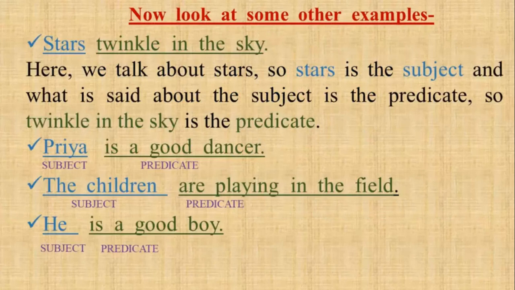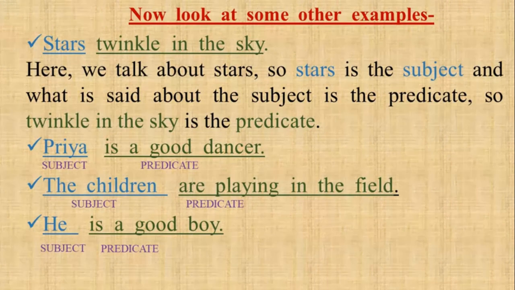Look at some other examples. Let us find out the subject and the predicate in these sentences. First sentence is stars twinkle in the sky. Here we talk about stars. So stars is the subject. And what are we saying about stars? That they twinkle in the sky. So twinkle in the sky is the predicate.